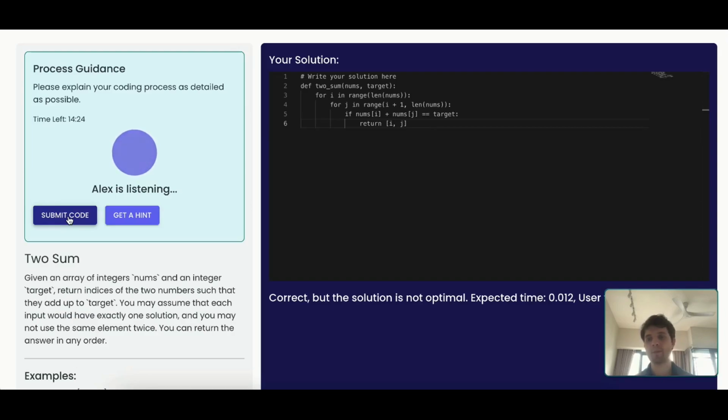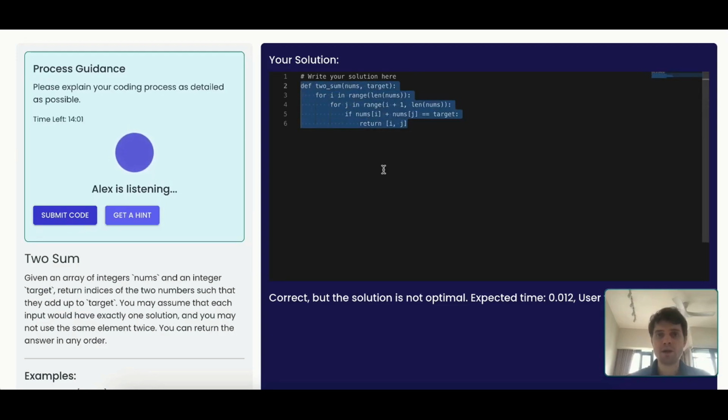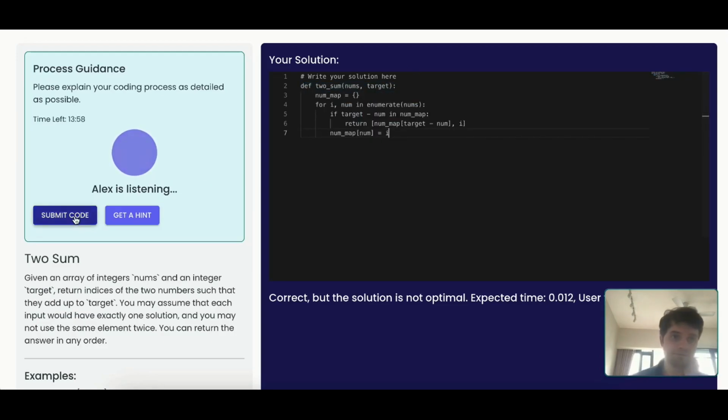Your solution is correct, but it can be optimized. By using a dictionary to track the difference between the target and each number, you can reduce the time complexity from O(n squared) to O(n). Got that. So yeah, as you may see, if the solution is not correct, the AI gives you a bit of a hint. But for now, let's try a correct solution.